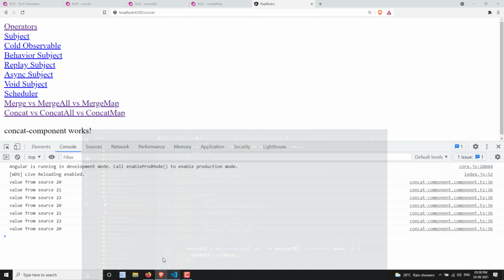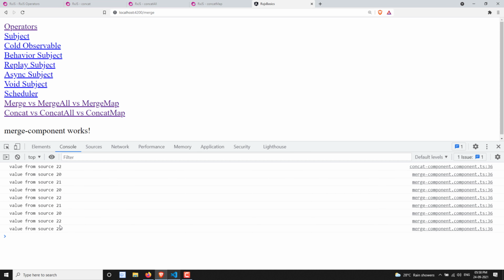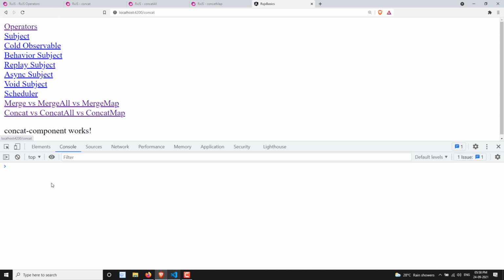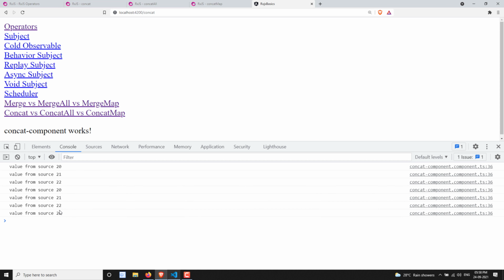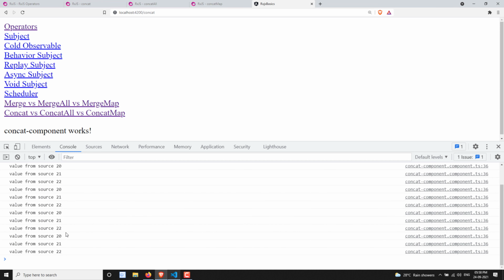Now if you try to see here, I will show you. Merge means, if you go to merge map, see, the combination it will try to execute one by one, zigzag, whoever emits first, it will try to emit the data. Whereas concat map means it will execute one by one, 2 0, 2 1, 2 2, again 2 0, 2 1, 2 2, like this it will go on executing 5 times, I think. So this is about concat, concat all and concat map, and merge all and merge map. This is the main difference between those two.